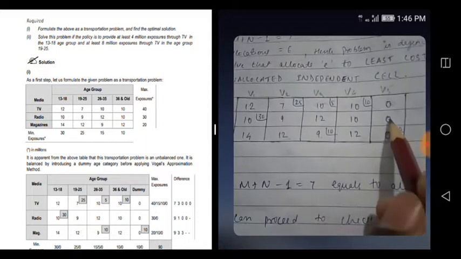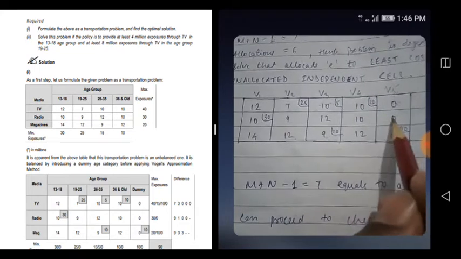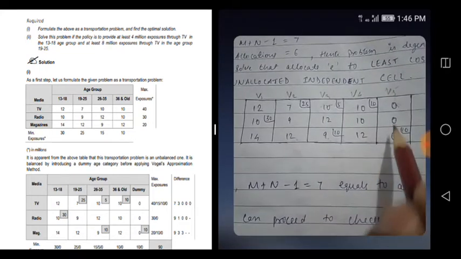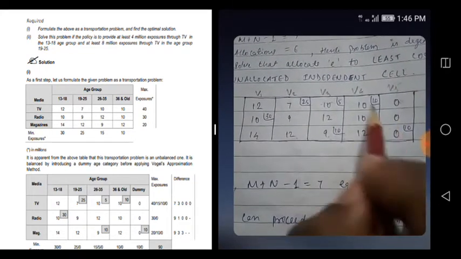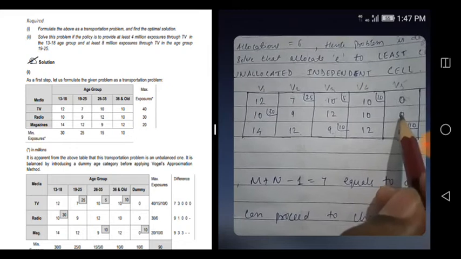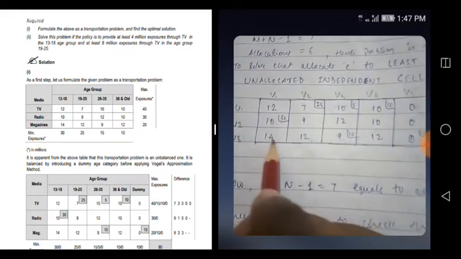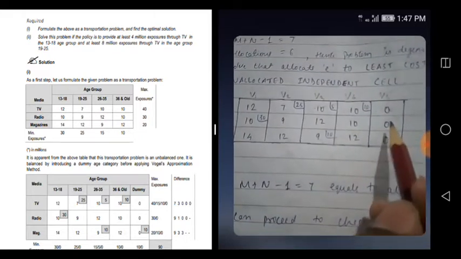But if you see this, from here where allocation is there, I can go only straight, vertical or horizontal, that's it. You cannot go diagonally like this. From here I can jump only here, but from here I cannot jump here, and I cannot jump here, because here also there is no allocation. So obviously this is the independent cell. That's why we have allocated E here.